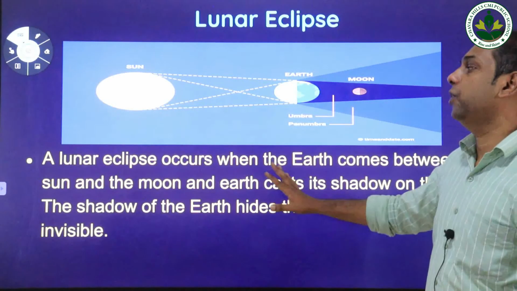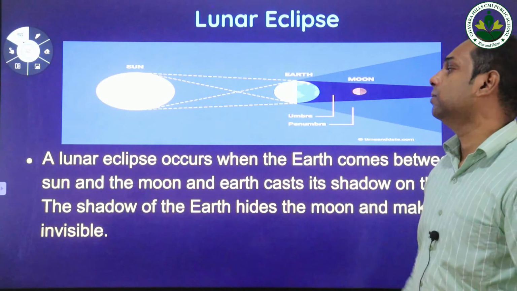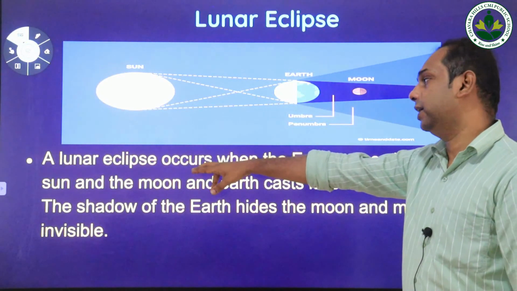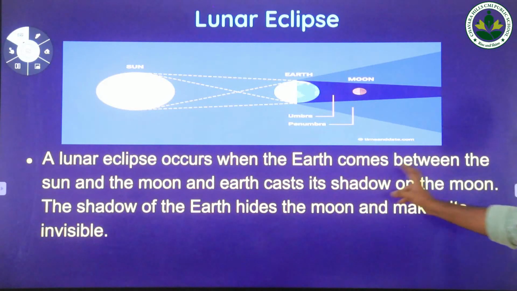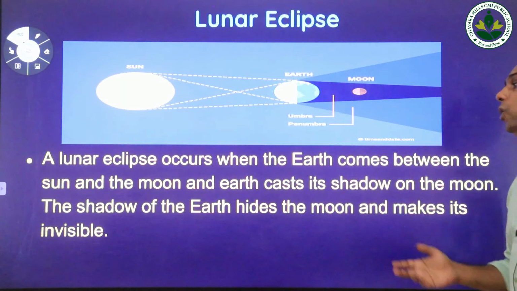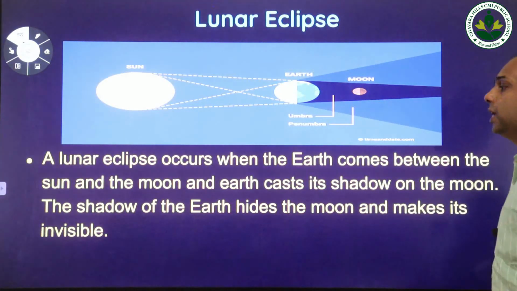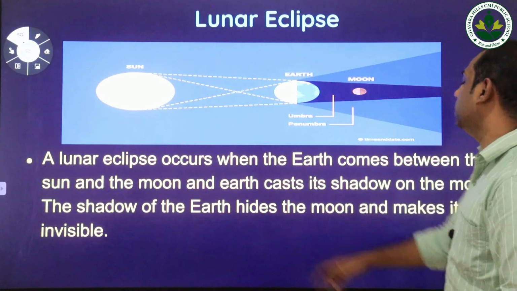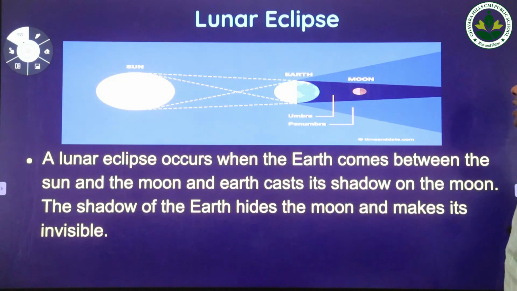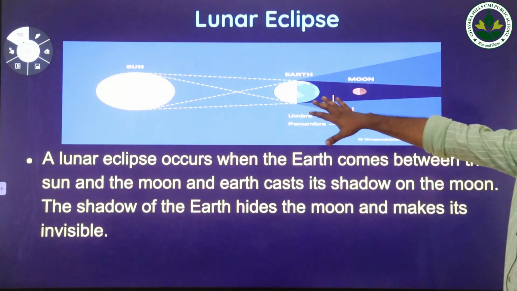Now we are going to study how the lunar eclipse occurs. It is also a natural phenomenon that occurs in the solar system. A lunar eclipse occurs when the earth comes between the sun and the moon, and the earth casts its shadow on the moon. The shadow of the earth hides the moon and makes it invisible. This is the diagram of a lunar eclipse.